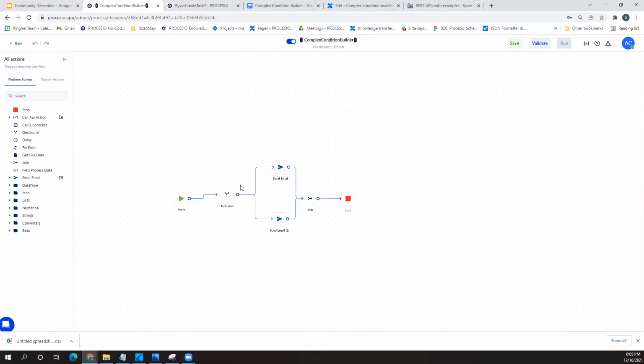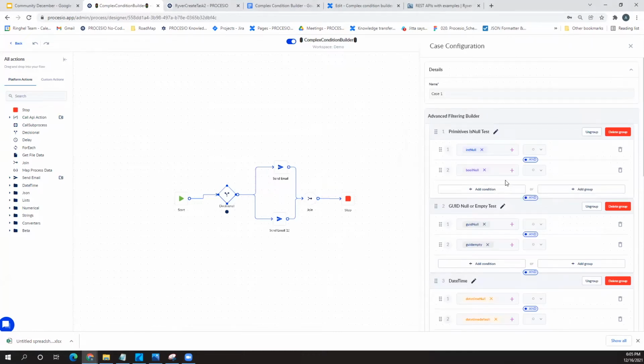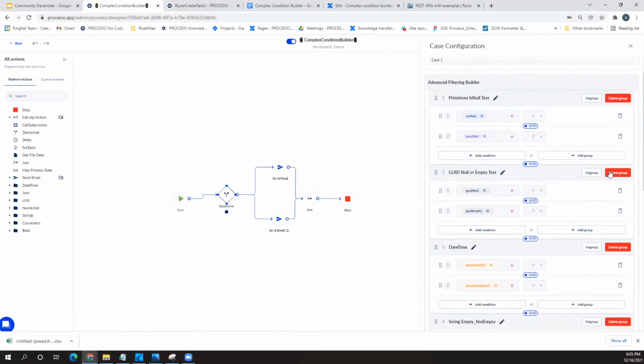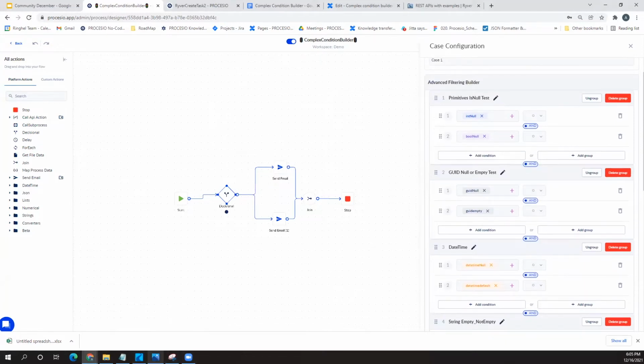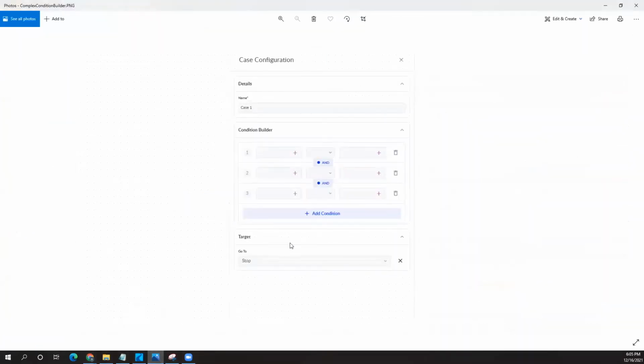As Julian mentioned, we have a new feature which we call complex condition builder, but it's actually the well-known decisional. We came up with an improvement that brings complex logic to what you were able to do previously. Just as a refresher, I want to show you the comparison: this is how the complex condition builder looks now and how it used to look before.